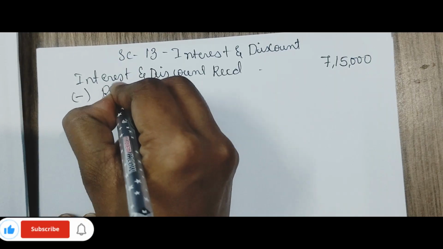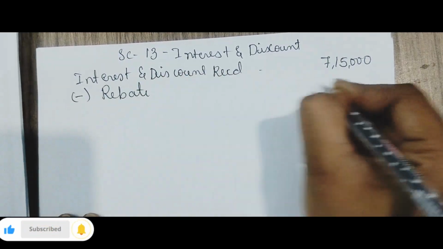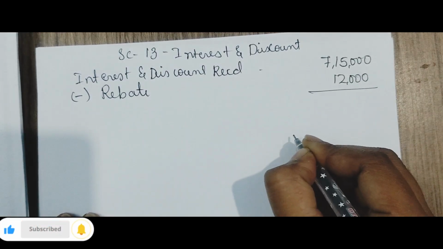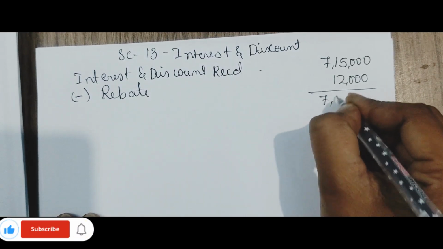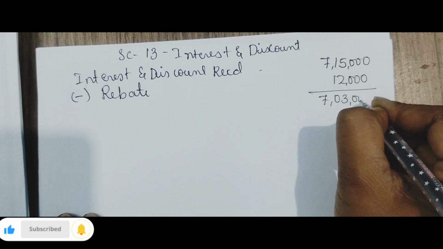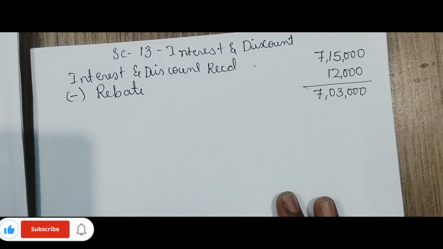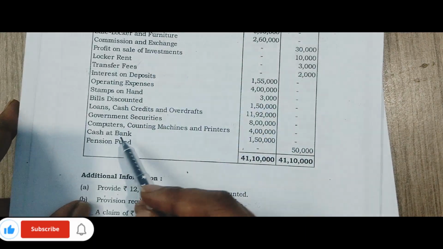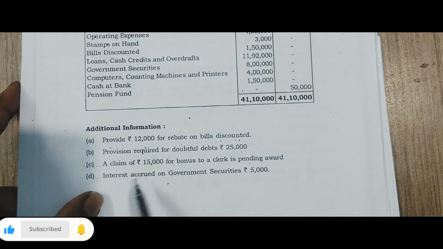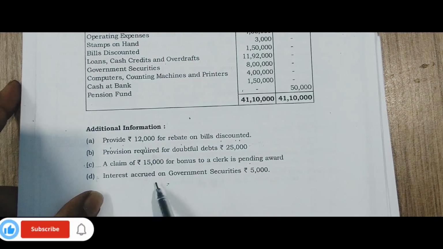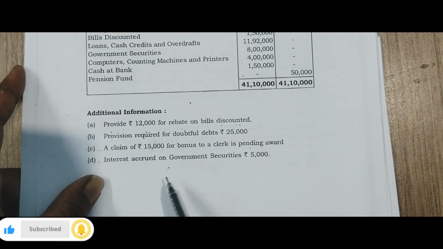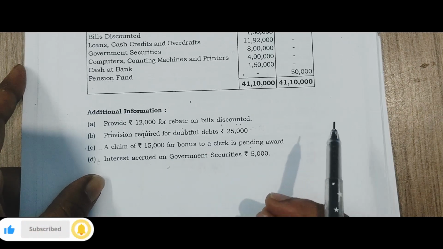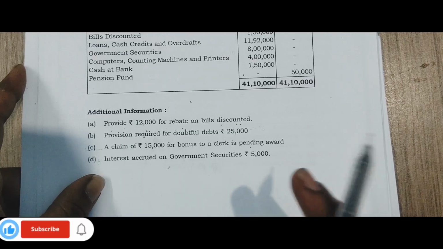Rebate 12,000 you should deduct from 7,15,000. It is 7,03,000. Now, any other interest received income is there? Check. You can see there is interest accrued on government securities. What do you mean by accrued? Accrued means the interest has already been earned, but you have not received it.